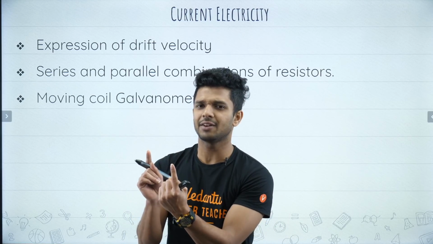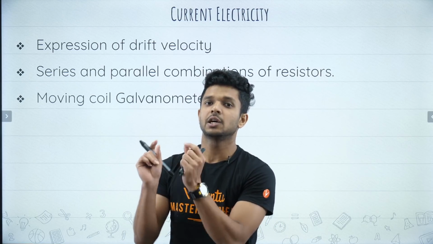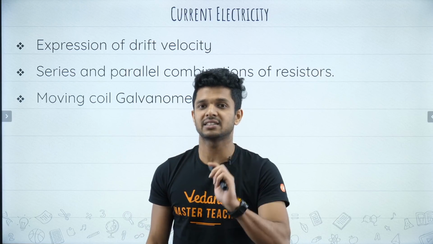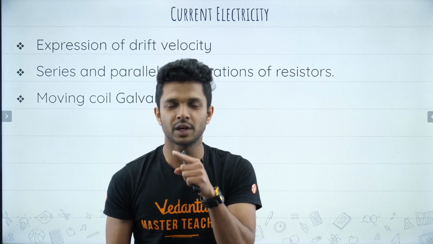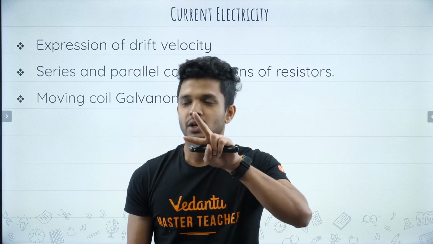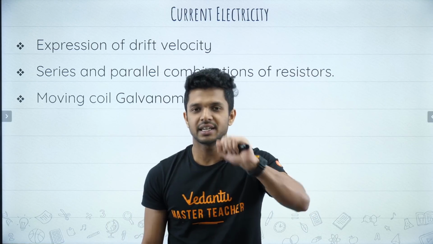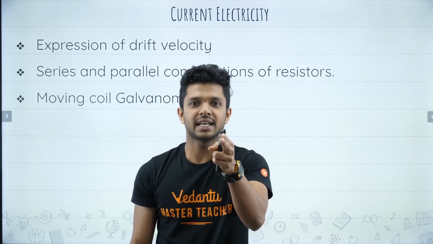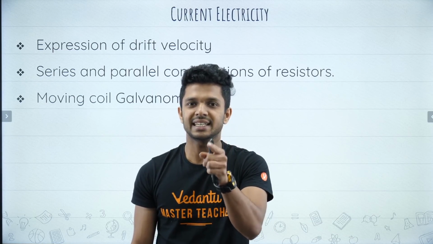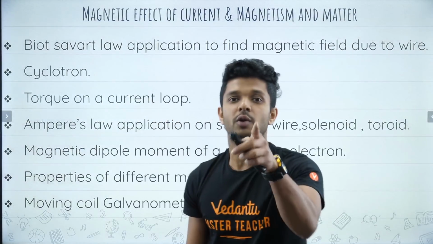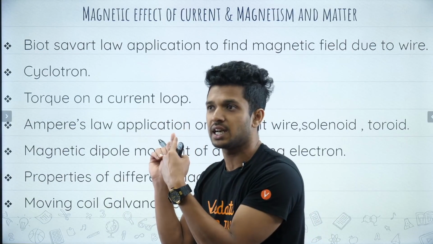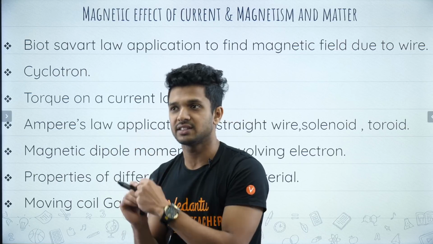And the moving coil galvanometer is a derivation which comes from the next chapter, which is magnetism and matter, right? In that chapter you have to study the moving coil galvanometer. There you have to learn that the equation for the galvanometer is C theta is equal to NIAB, right? So that is one of the important derivations of this particular chapter, magnetic effect of current and magnetism of matter.